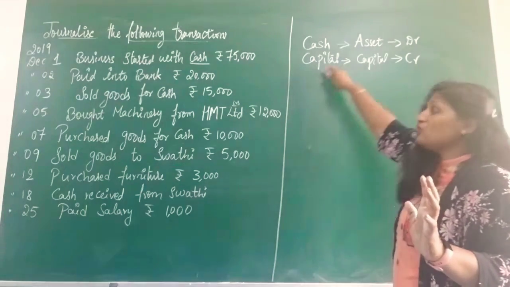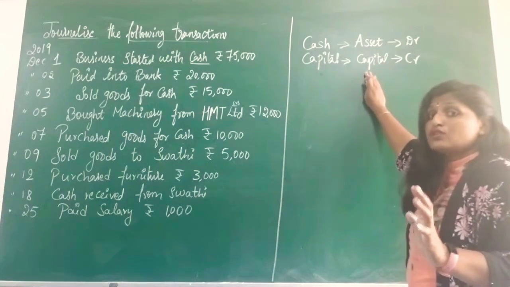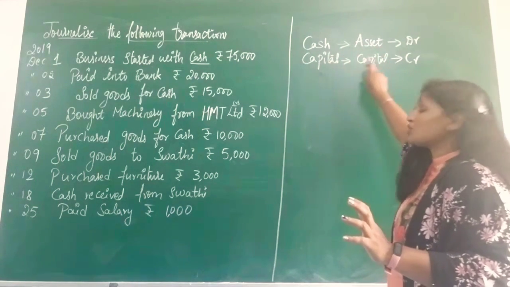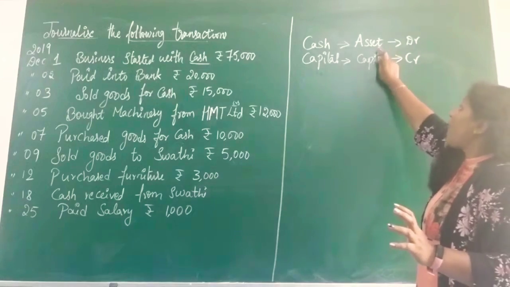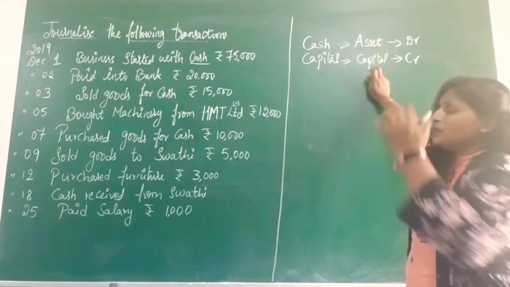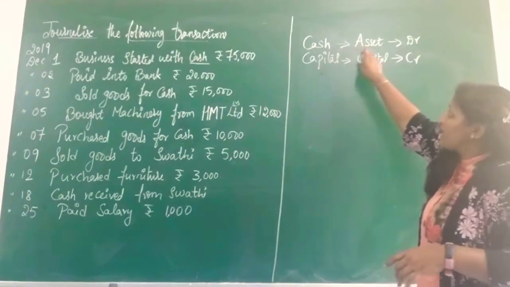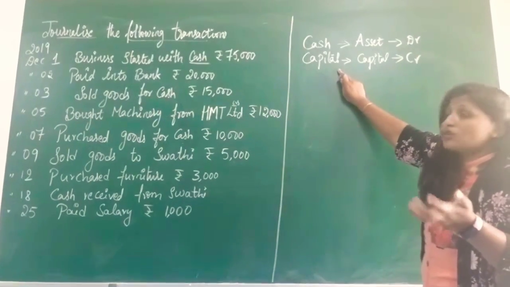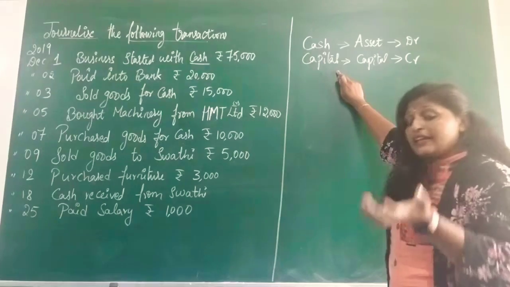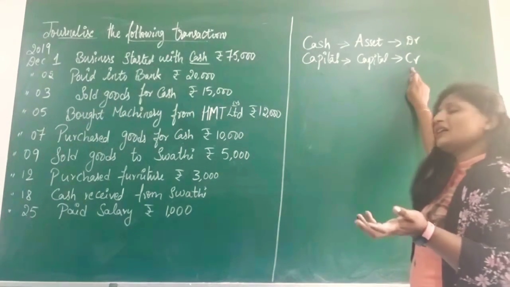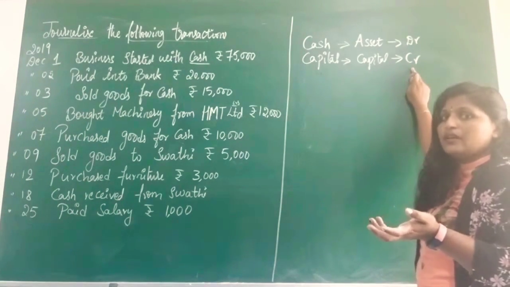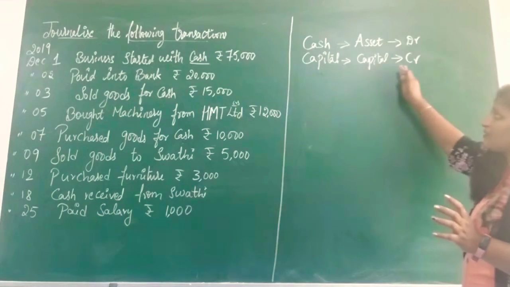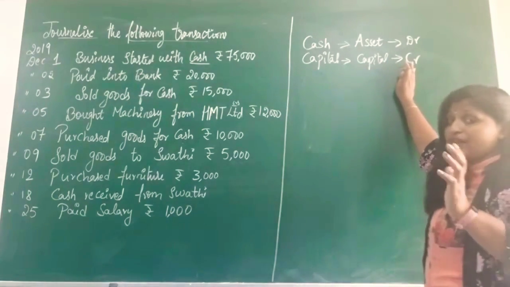After identifying, you should classify which each belongs to. So cash belongs to asset, capital belongs to capital. Apply the asset rule. Here cash is increasing, and an increase in asset will be debited. Capital is also increasing, and an increase in capital will be credited. This is the first step that you have to do. You should know the classification rules. That is why I am saying it.